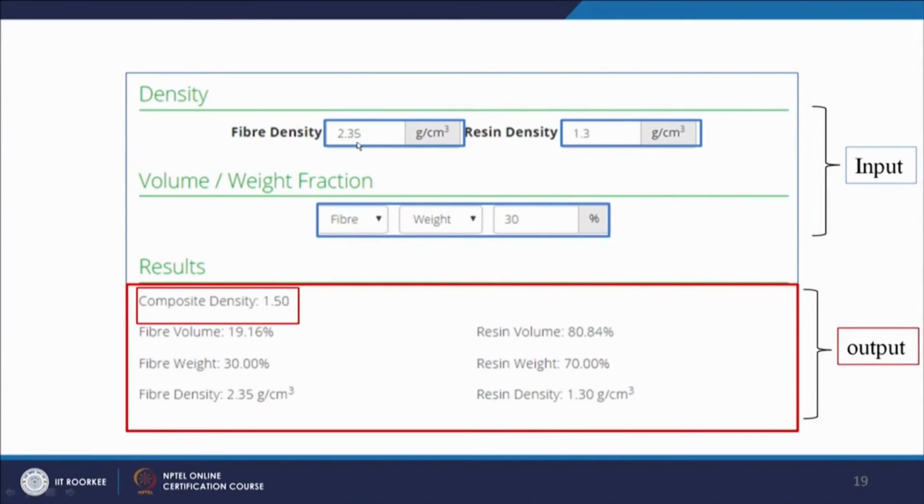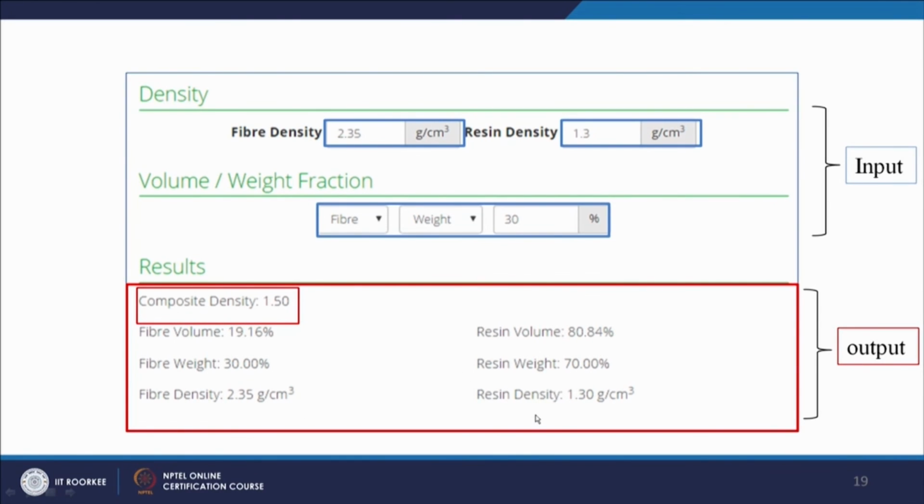Now this is one example. You can see the fiber density selected is 2.35 gram per centimeter cube. The resin density selected is 1.3 gram per centimeter cube. The fiber weight fraction is 30% and the results are the composite density is 1.50. The fiber volume fraction is given, resin volume fraction is given, fiber weight fraction is given, resin weight fraction. Fiber weight fraction already 30% we have given as input, so the resin weight fraction automatically comes out to be 70%.